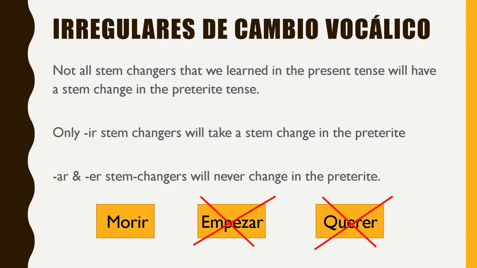So as you can see below here, even though empezar is a stem changer in the present tense, right? We have yo empiezo, or querer, quiero, yo quiero. Even though both of those are stem changers in the present tense, because they end in AR and ER, they are not stem changers in the preterite tense. Morir, on the other hand, to die, it is a stem changer in the preterite tense because it ends in an IR. So you can just take all of the verbs that we've learned, like jugar, almorzar, poder, any verbs that end in AR and ER, they just don't change in the preterite.